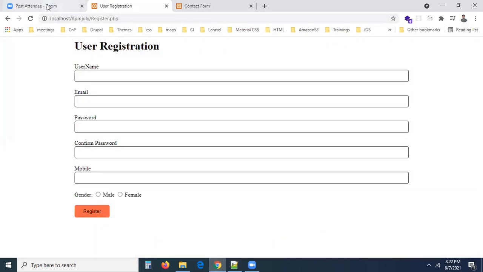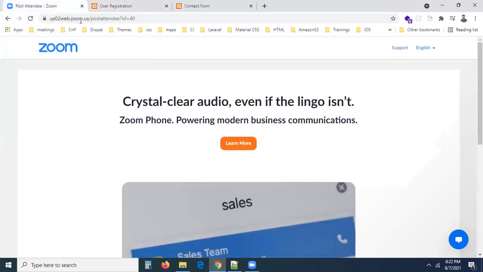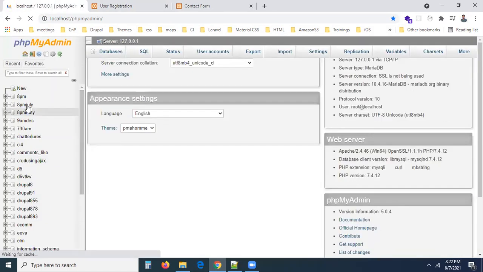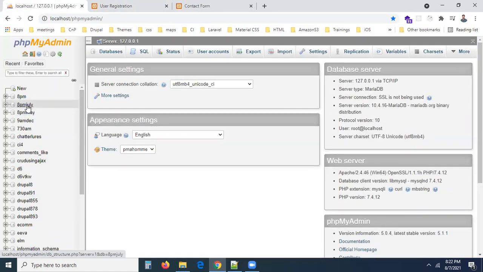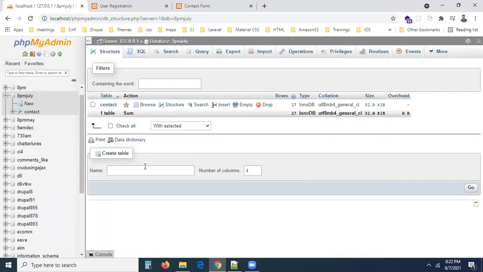So now you can go to phpMyAdmin, localhost phpMyAdmin. I'm just going to create the database. The database is already there. Create a table with the name users or register. You can take any name here, no problem. Now you can go with the table name called users.